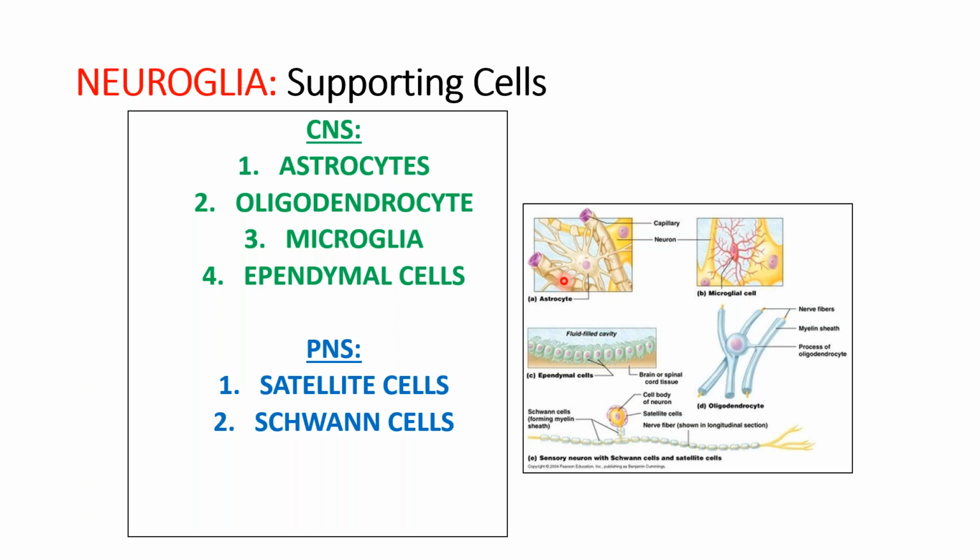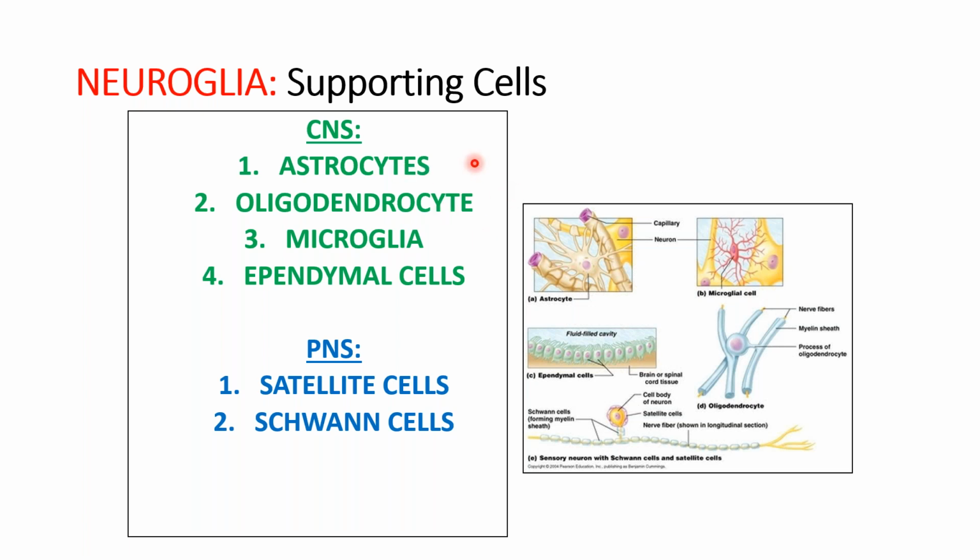If there is a defect in the GFAP, this will give rise to astrocytomas. Most of the tumors of the brain are gliomas and astrocytomas. So they are important.